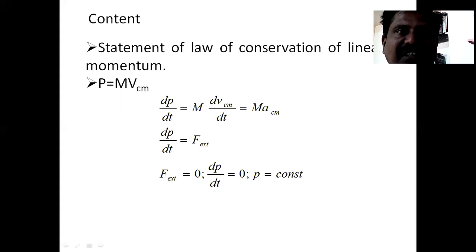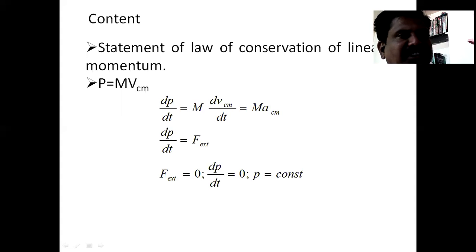Whatever the change in linear momentum of any particle is exactly equal to the change in the linear momentum of another particle, so that the net momentum or the total momentum of that system remains constant. So this is the law of conservation of linear momentum.